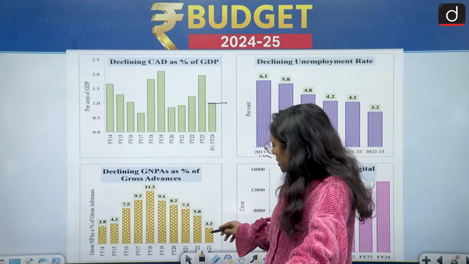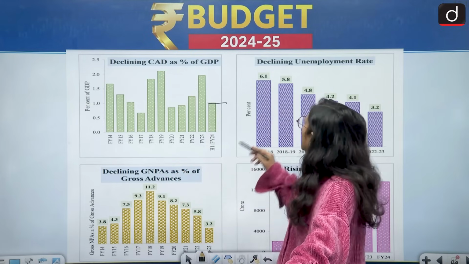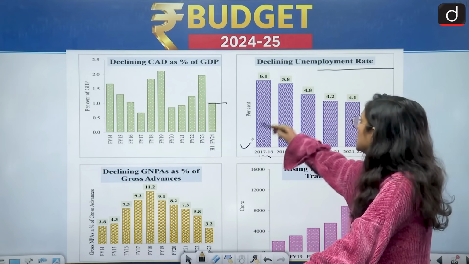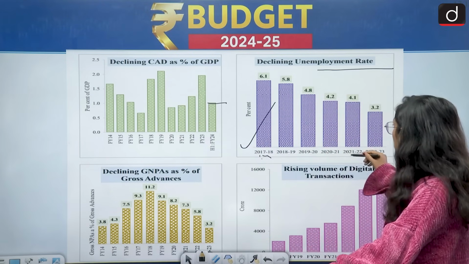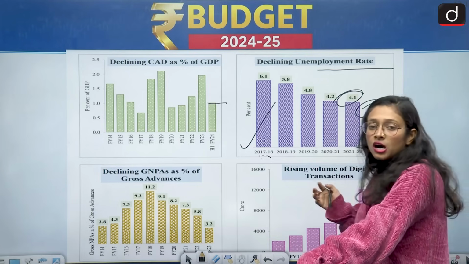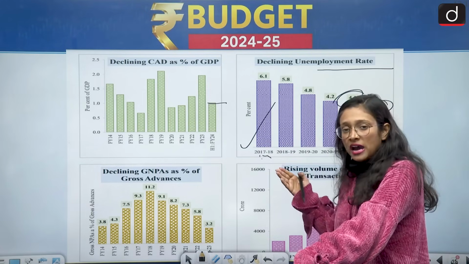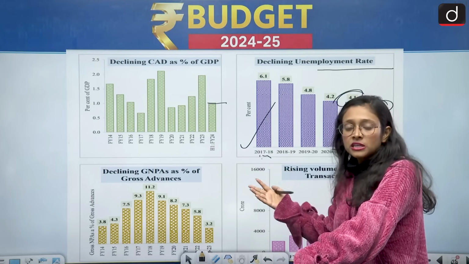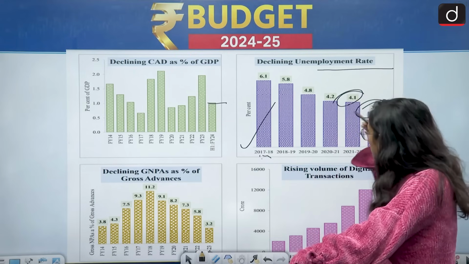It is 3.2, earlier it was 5.8, and a decline in the unemployment rate also. So this is a very positive sign, and in 2 years only we can see that from 4.1 it is 3.2. So the unemployment rate is declining at a very slow pace, but we have this very affirmative thing that it is declining and soon it will disappear.